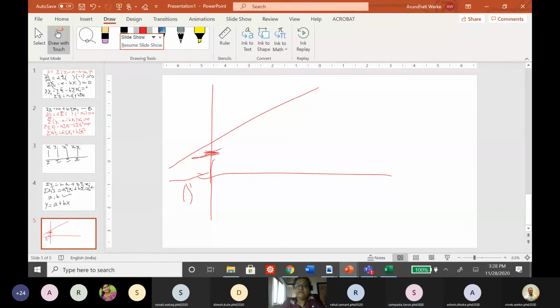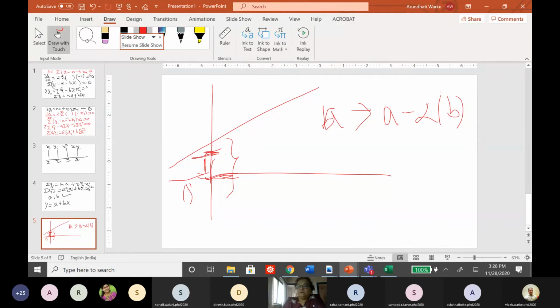The intercept will reduce. How much will it reduce? Can we calculate it? Suppose this is the original intercept, say A. This will reduce to A minus 2 times the slope, because if this distance is 2, it will reduce by 2 times the slope. It is based on trigonometry.